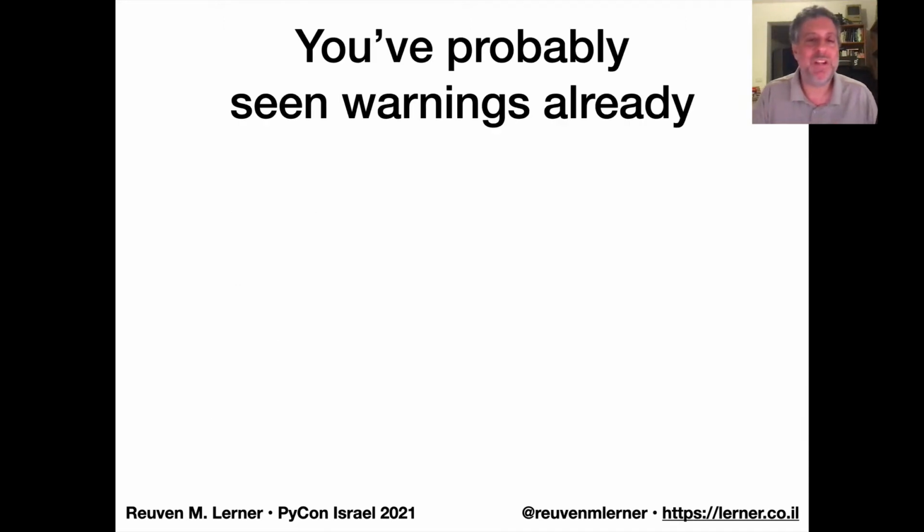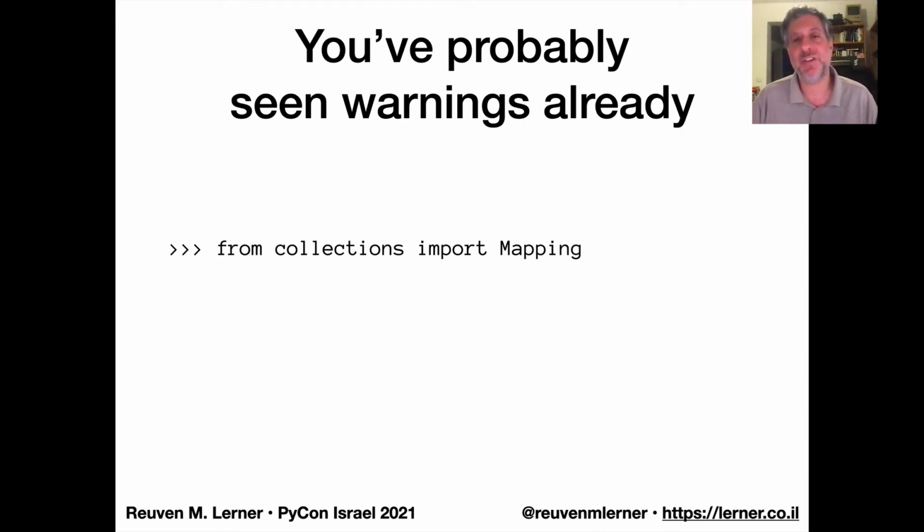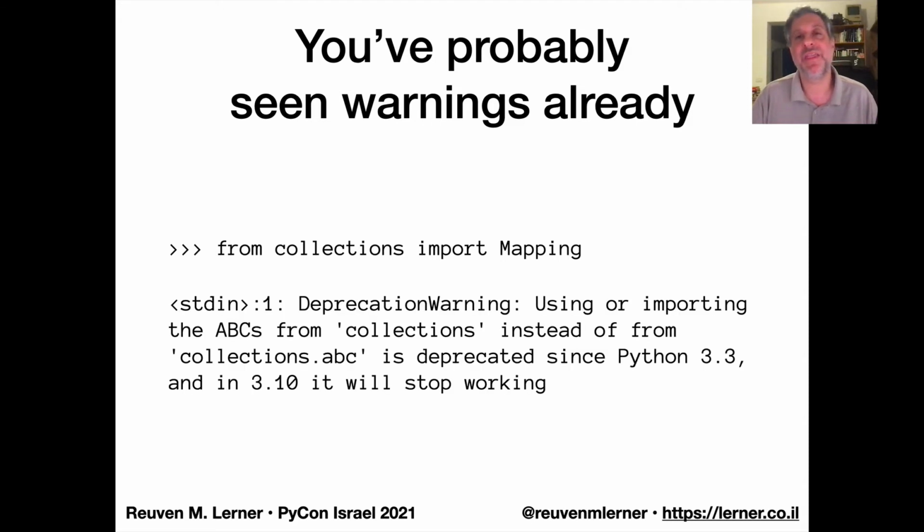You've probably seen warnings in your Python work already. So here's an example, first from Python 3.9, the latest version. If you go, say, from collections import Mapping, you're going to get this warning message: DeprecationWarning. Using or importing the ABCs from collections instead of from collections.abc is deprecated since Python 3.3, and in 3.10 it will stop working. Sounds like what I was describing with the fuel gauge, right? We're telling you what you need to do. We're telling you that we've been telling you this for a while and you have not paid attention. And we're telling you that if you persist in this behavior, bad things will happen.